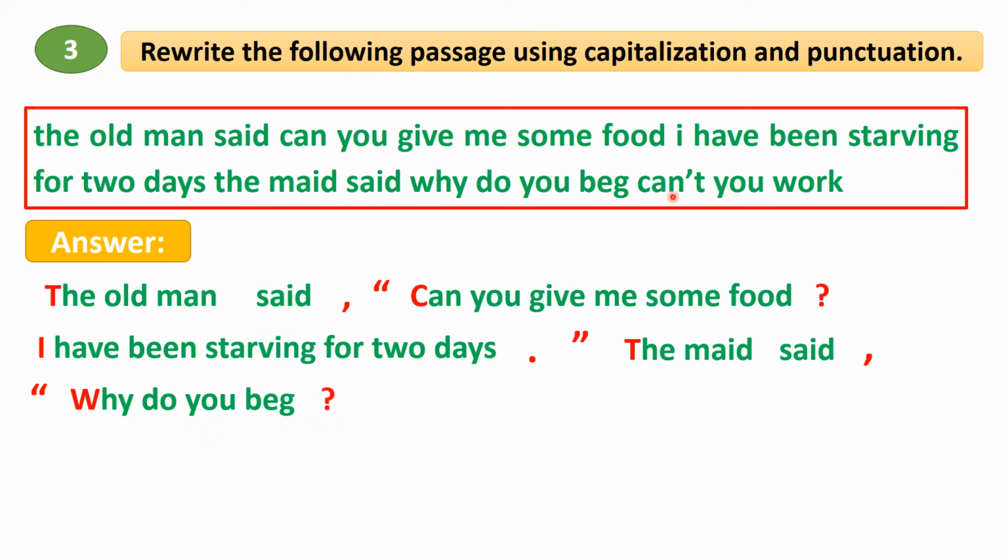And the last sentence is also said by the same person, the maid. So it will be here with capital letter C. Can't you work? This is also an interrogative sentence. So we have to give a question mark and we have to close it with an inverted comma.